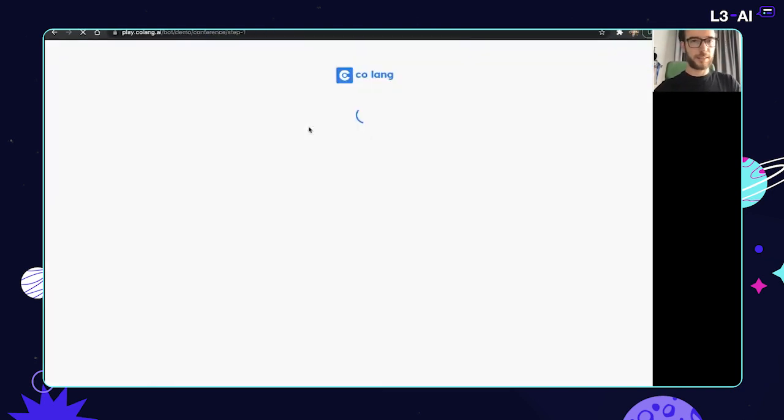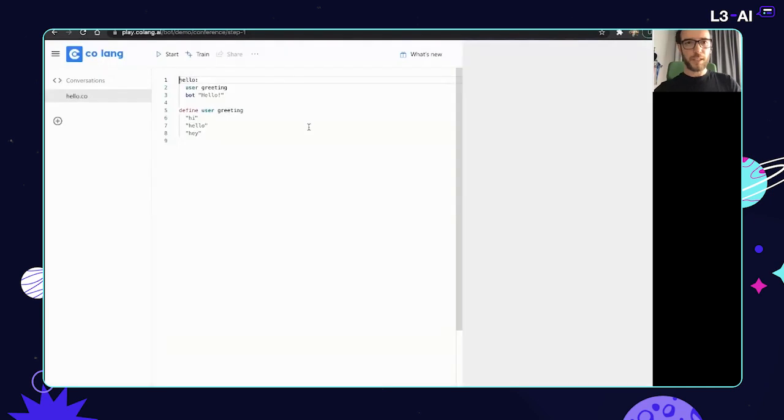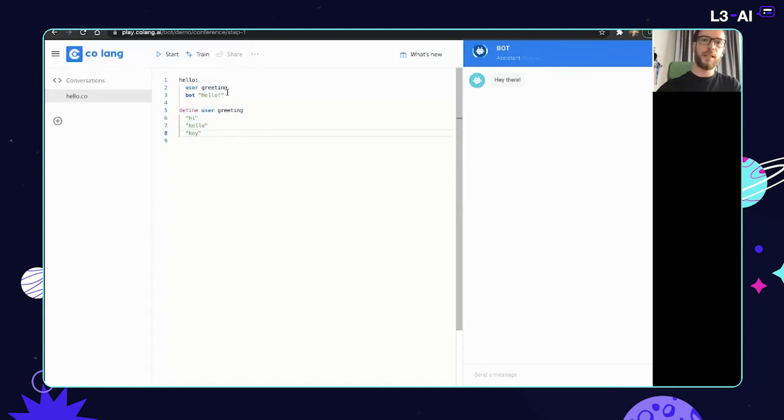We're going to start at step one. Here we have the simplest bot possible, a bot that simply greets the user. This is how we define an intent in Colang. Just define user greeting, a few examples, and then what the bot should say. To see this going, we have hi, hello, very simple.